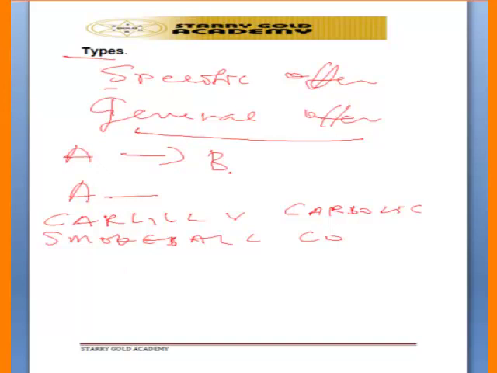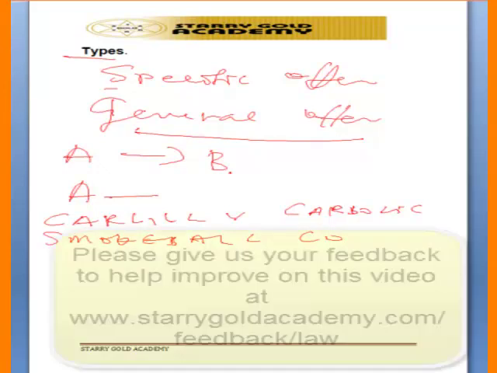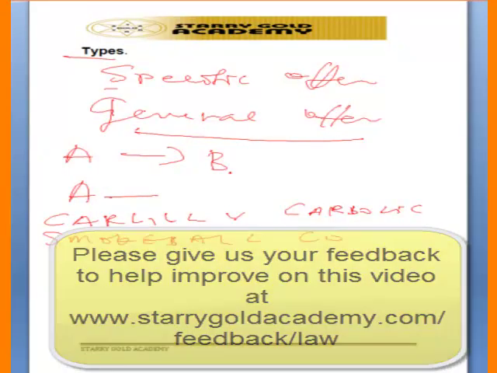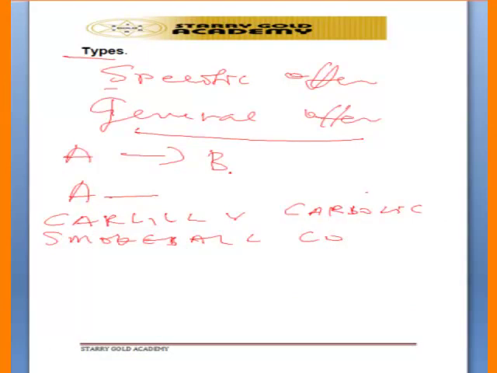The court held that that offer is a general offer, made to the public, and any member of the public who suffers influenza after using the smoke ball has automatically entered into the contract with the company, and because of that the company must pay the money. So that is the case of Carlill versus Carbolic Smoke Ball Company.